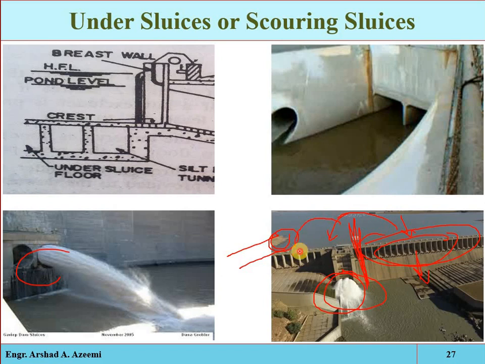These are the pockets. Here we have the deep channels, so the water will come in and rest, the sediments will be deposited, and the clear water will be allowed to enter into the canal. Now periodically, to wash out that area, we open these deep channels. These are the scouring sluices, called the under sluices. When we open these gates, the water from these pockets will rush out to the downstream area and wash out the sediments which are deposited.